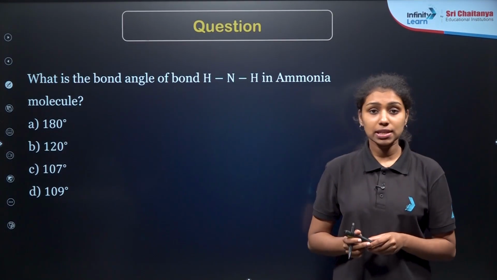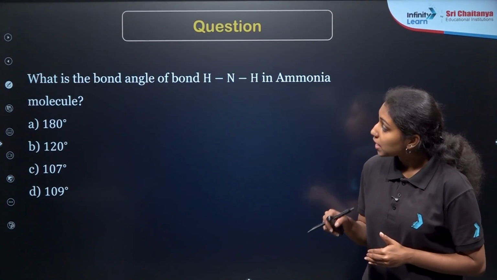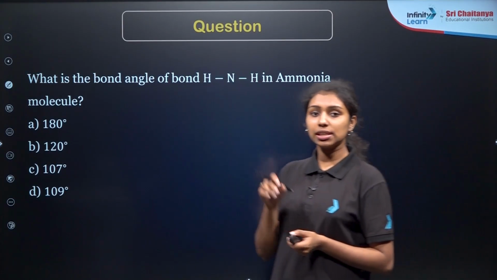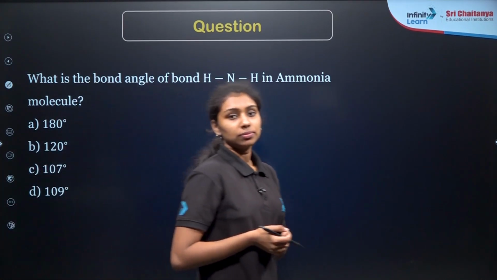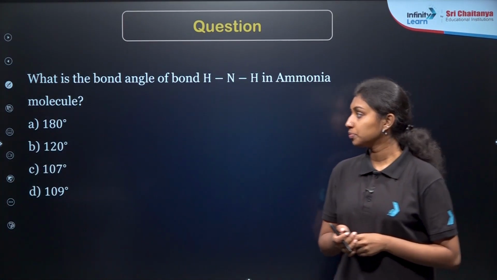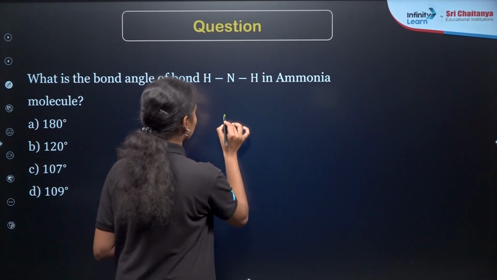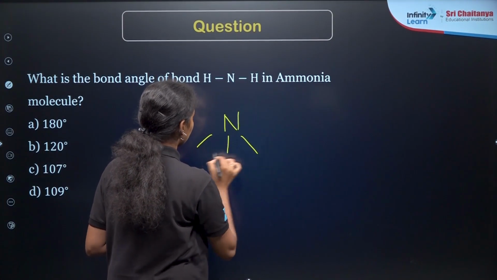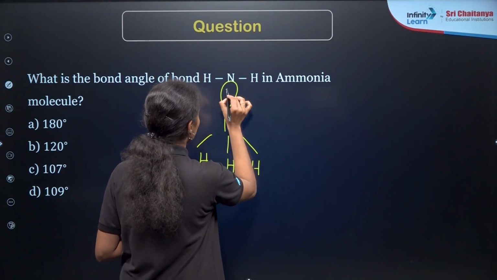Here we are moving to our next question. What is the bond angle of H-N-H in ammonia, which means the hydrogen, nitrogen, hydrogen bond angle in the ammonia molecule? If you draw the structure, this is the hydrogen here and there is one lone pair present here.